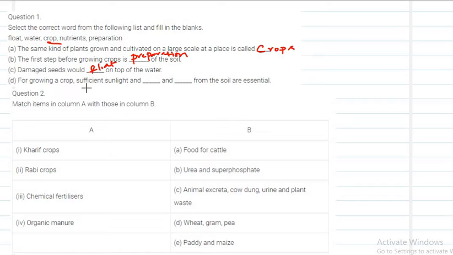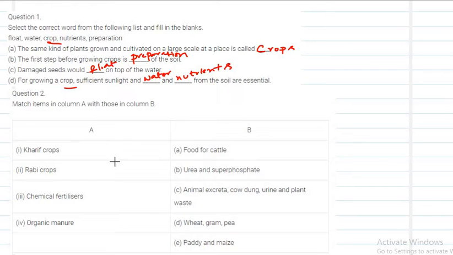For growing a crop, sufficient sunlight and dash from the soil are essential. What do you require? Sunlight, as well as water. Then you require sufficient nutrients from the soil for the healthy growth of the crop. Okay, let's move on to the next question.